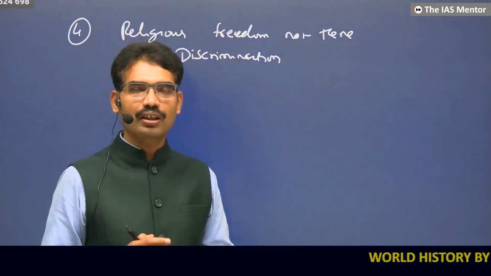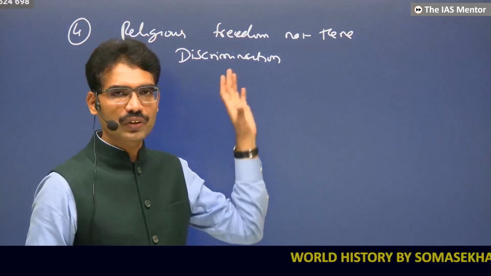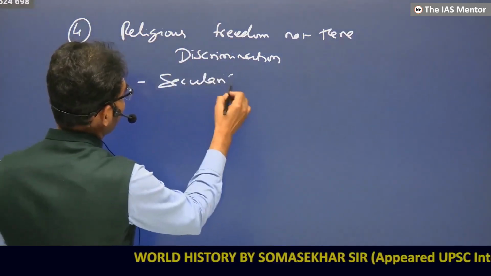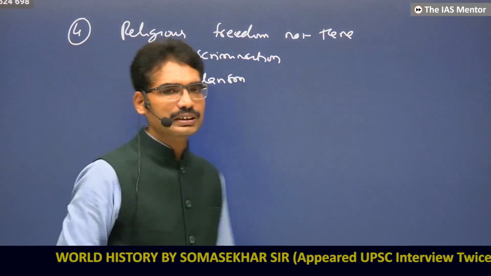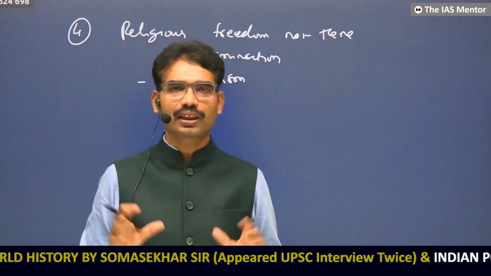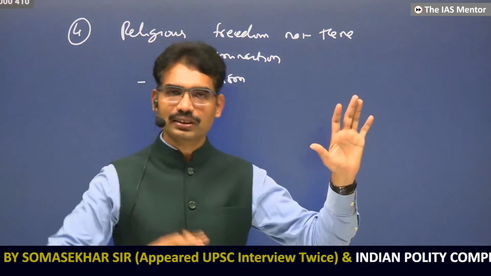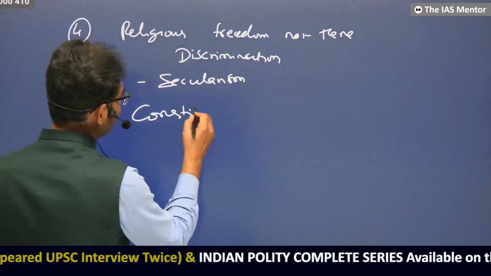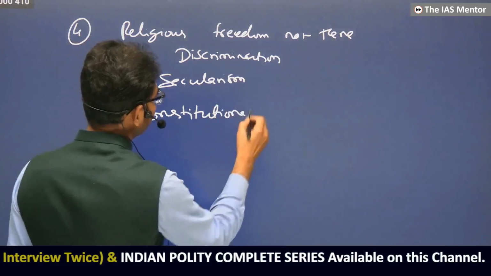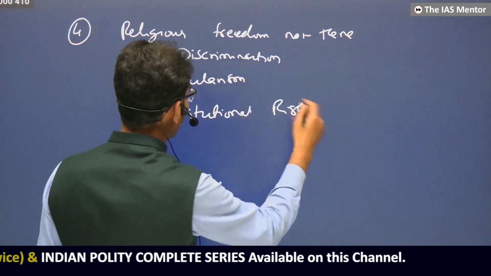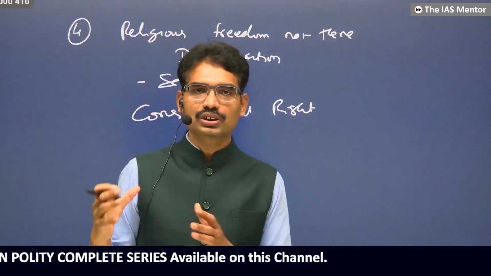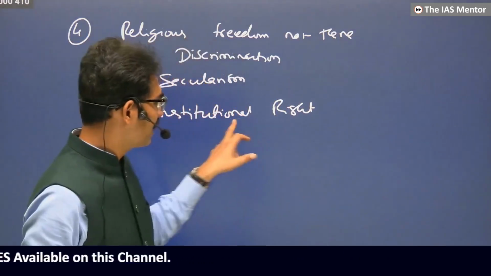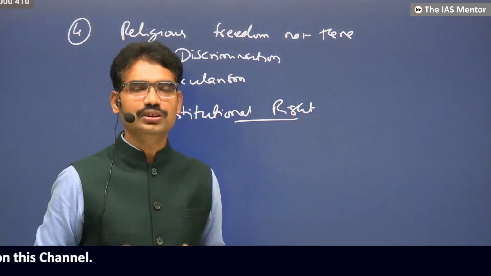Already the French Revolution tried secularism. They wanted secularism and freedom of religion. Religion must be a private affair, not a political affair. Politics should be separate and religion should be separate. And for that, they should be given constitutional rights. The constitution itself should provide the rights so that minorities, Jewish, Muslims, Catholics, Protestants, it doesn't matter, everyone is the same in front of the constitution. There should be a constitution.